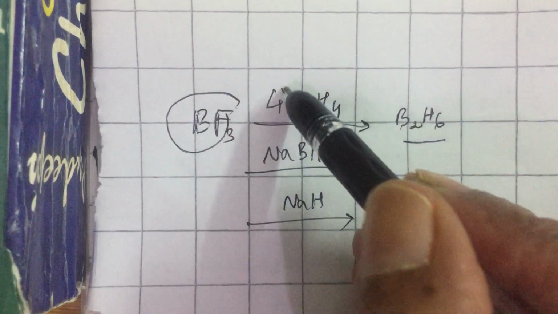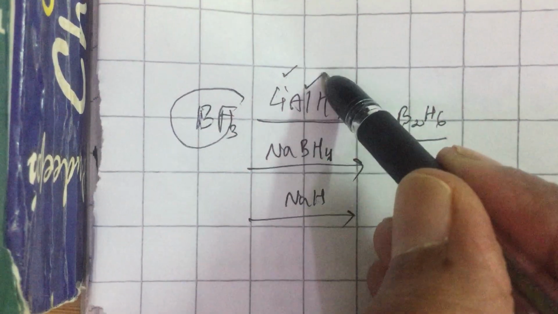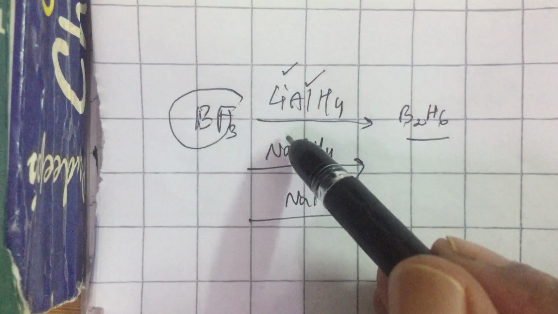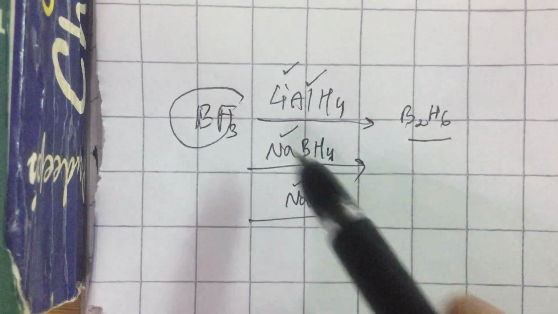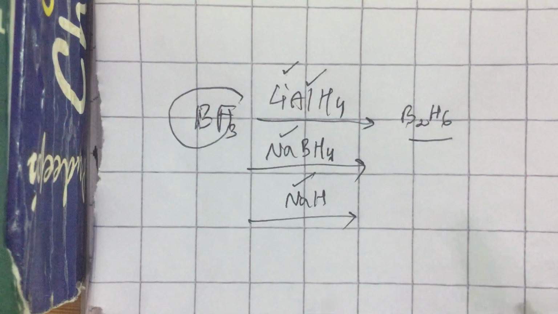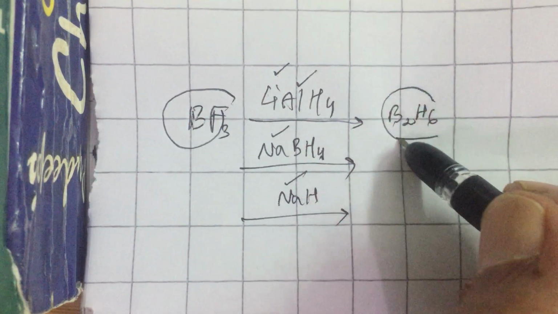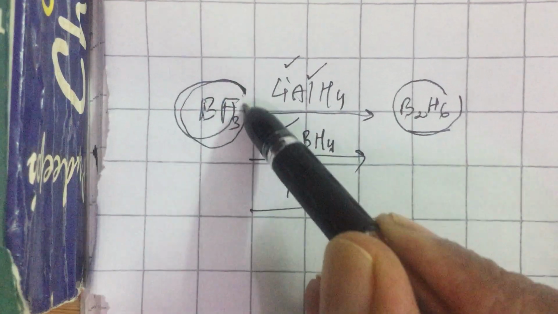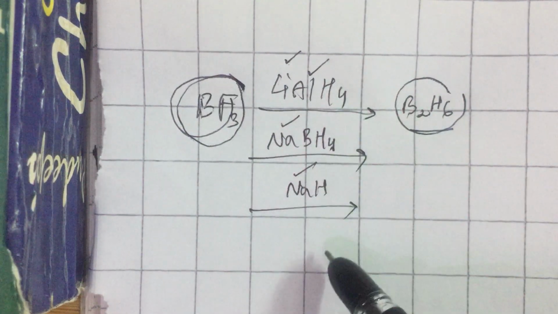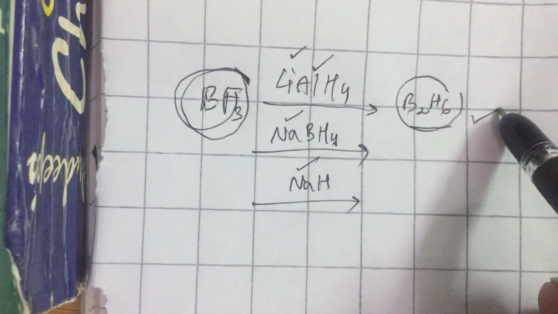Along with B2H6, in the first case you get LiF and AlF3. In the next case you get NaF. In the last case you get NaF along with HF. So you have to write the balanced equation and check yourself. Simply, boron trifluoride or boron trichloride reacts with any of these to give diborane.